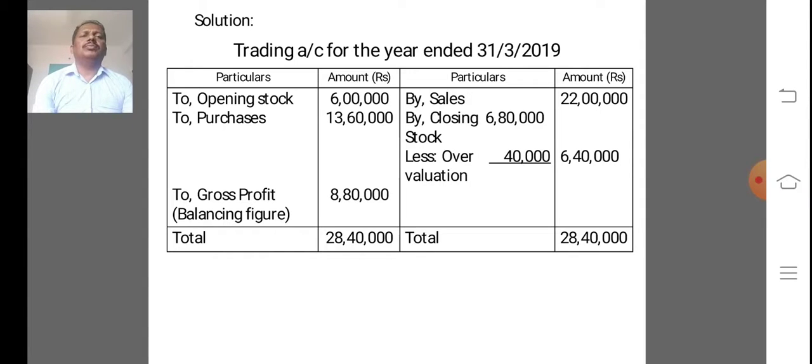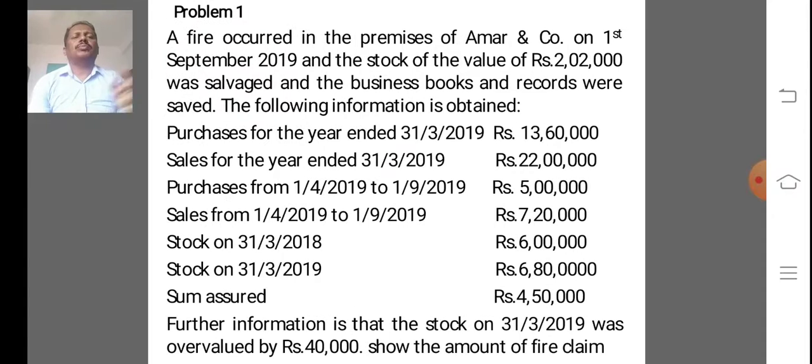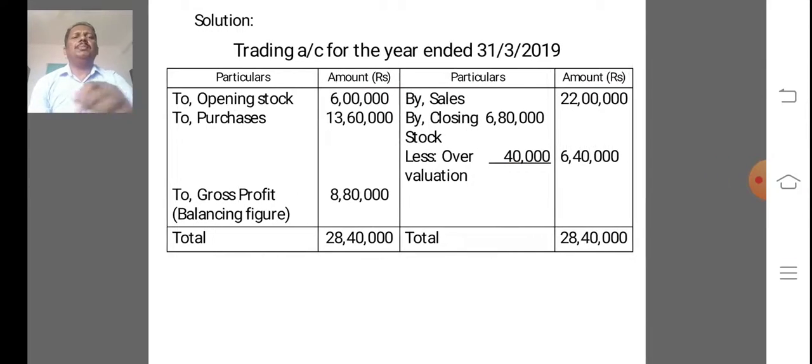6,80,000. But one adjustment is, in adjustment, the closing stock on 31/3/2019 was overvalued by rupees 40,000. That item must be deducted from closing stock before date of fire. So 6,80,000 we deduct overvaluation of rupees 40,000. So 6,40,000 is the final amount.